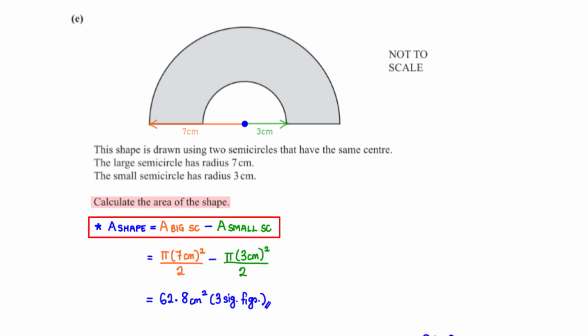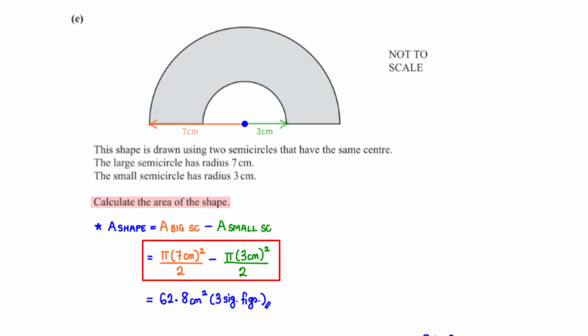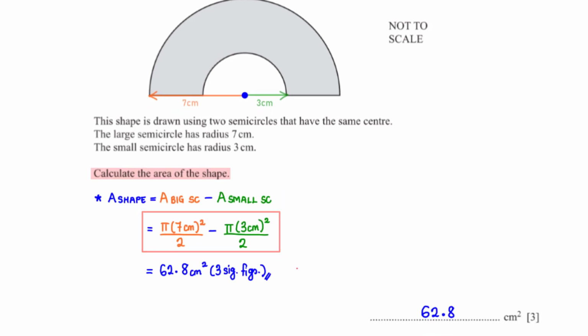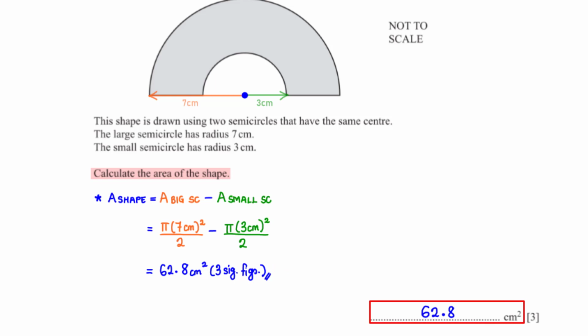The area of the shape is equal to the area of the big semicircle minus the area of the small semicircle. When we apply the area of a semicircle, which is pi r squared over 2, to both semicircles, this is what we have. When we type this into the calculator, we get 62.8 centimeters squared, rounded to 3 significant figures.